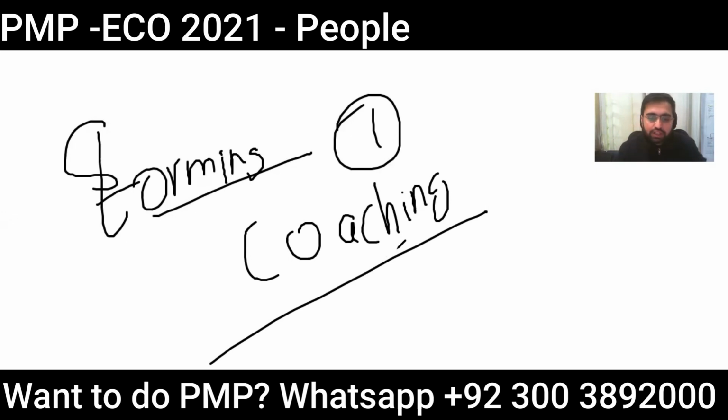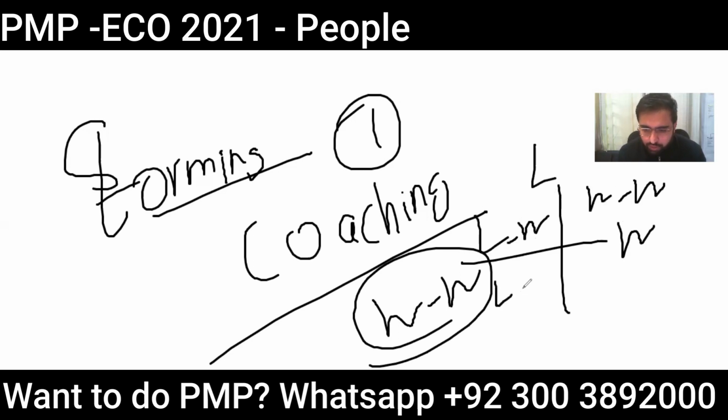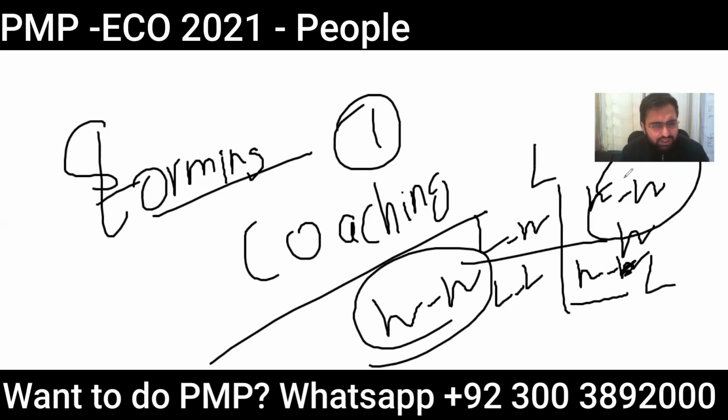The goal of conflict management is to get a win-win situation. We have win-lose, lose-win, lose-lose, and win-win situations. Sorry, this is win-lose. So here, through collaboration and problem solving, we are trying to get to a consensus, to a win-win situation.